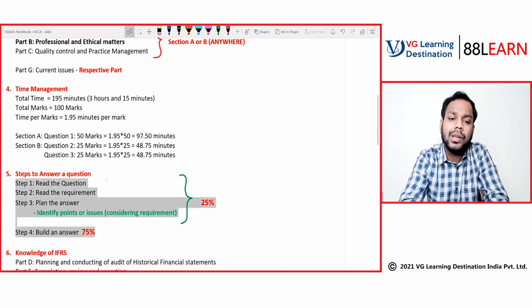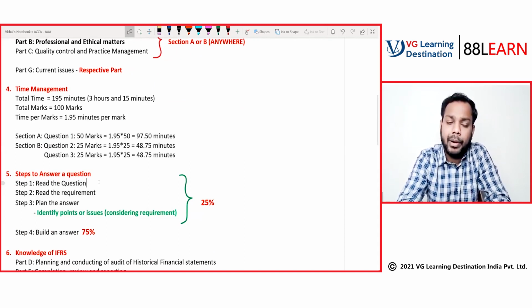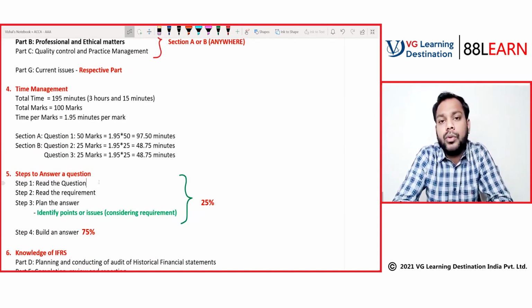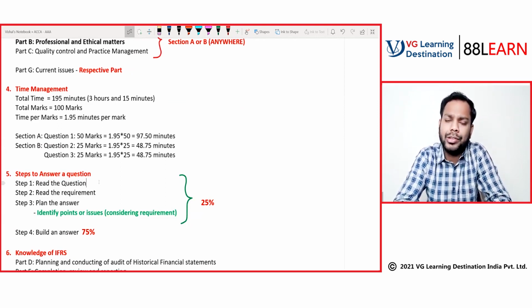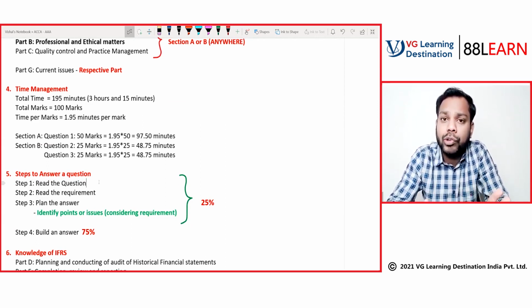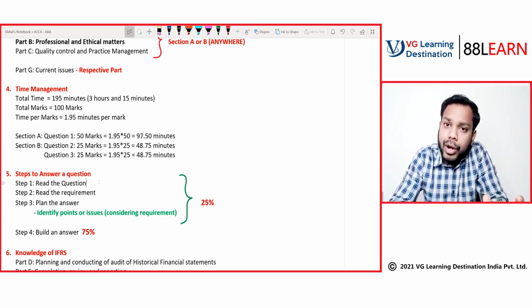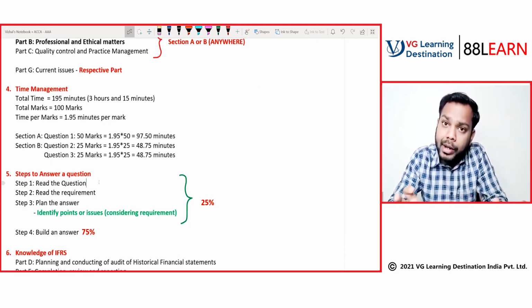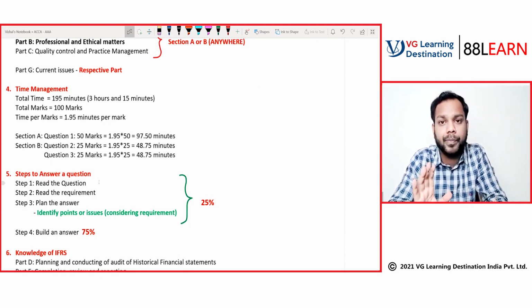Okay. First is to read the question. Multiple times I've seen students who don't read the question, or whenever they read it, they just read in haste, like they have to run somewhere. No, don't do it. Read the question properly. Once you have read the question, read the requirement carefully, what the question is asking.